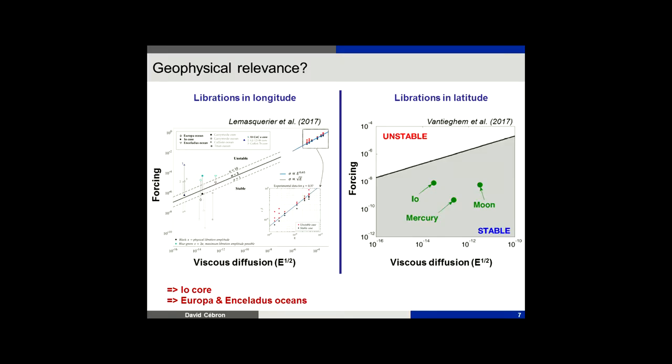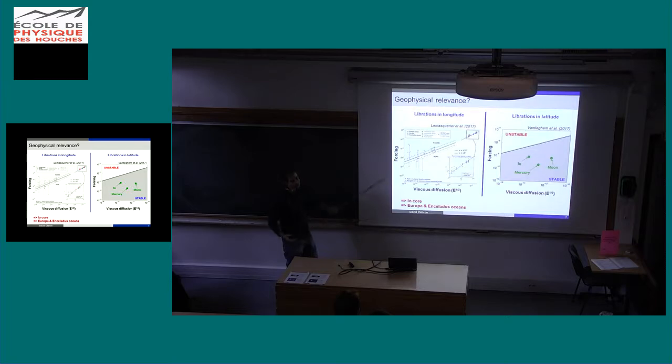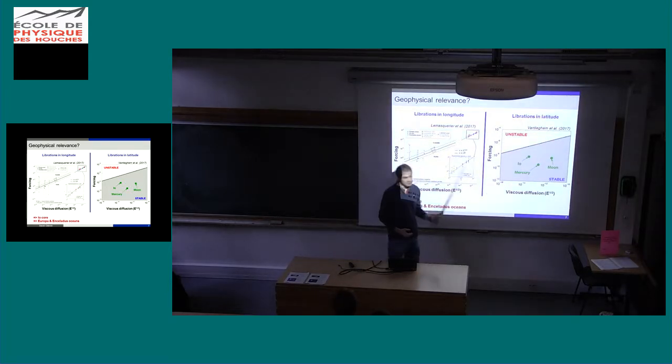And what about libration in latitude? We are less lucky here. Nothing is unstable. So we have done all the work for nothing, but at least we can say, okay, this has no consequence. And why is that? Just because the forcing in this case is not strong enough.